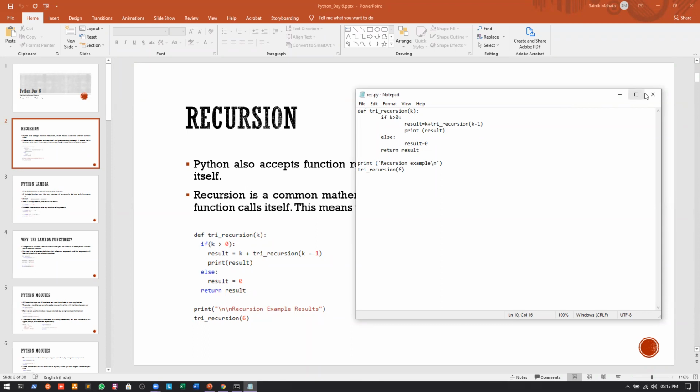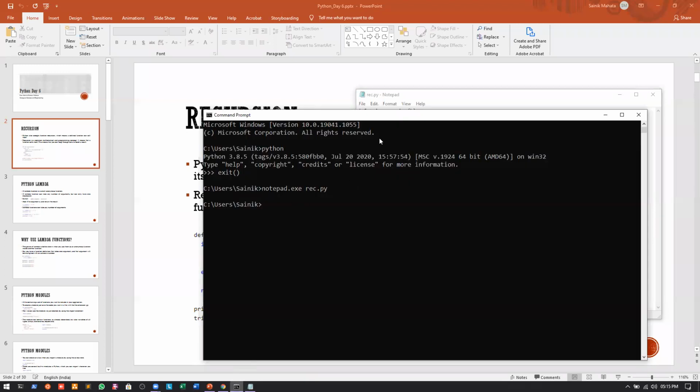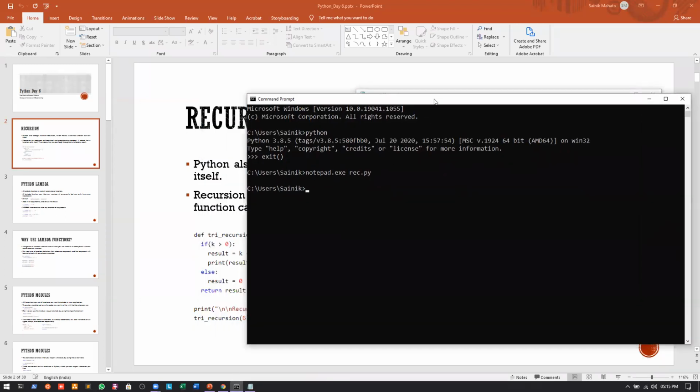After saving this, let this be open, no issues. If I go to my command prompt, I can write python recursion.py, and if I press enter, you can see that it is printing the same.